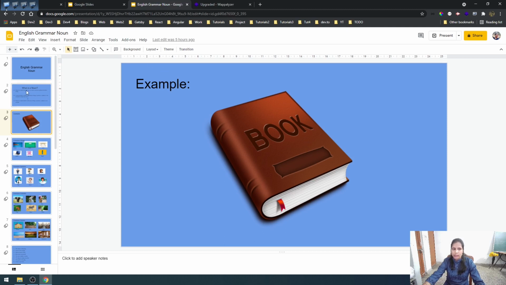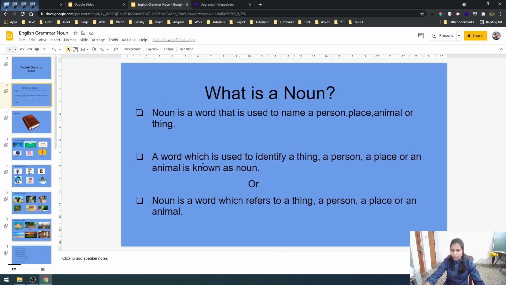Okay. So let us see some more definitions of noun. A word which is used to identify a thing, a person, a place or an animal is known as noun. So there are various words which we use as names of person, place, animal, thing, and all these are nouns, and through all these words we are able to identify what we are talking about, isn't it?